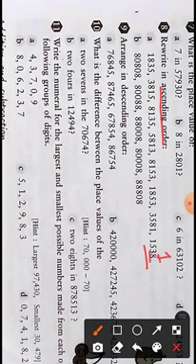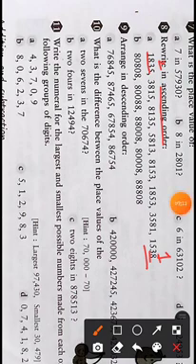Then what is the second number? The second number will be this one, because this is 1835. Though there is one more, 1853, it is bigger than 1835. Now we'll see the third number.